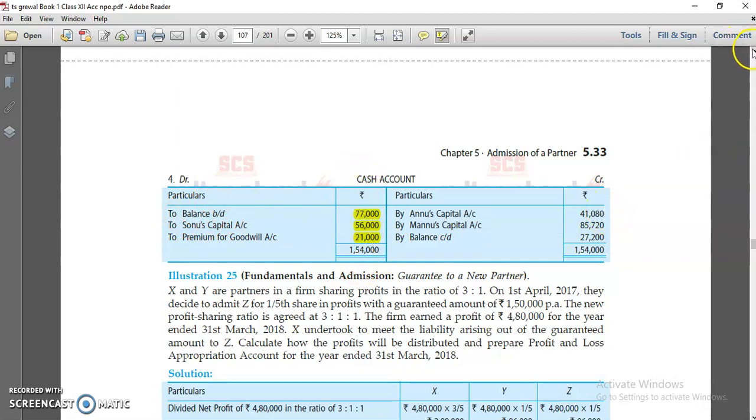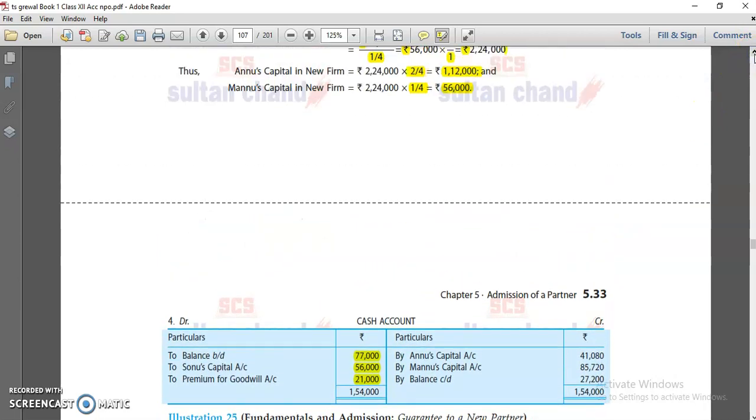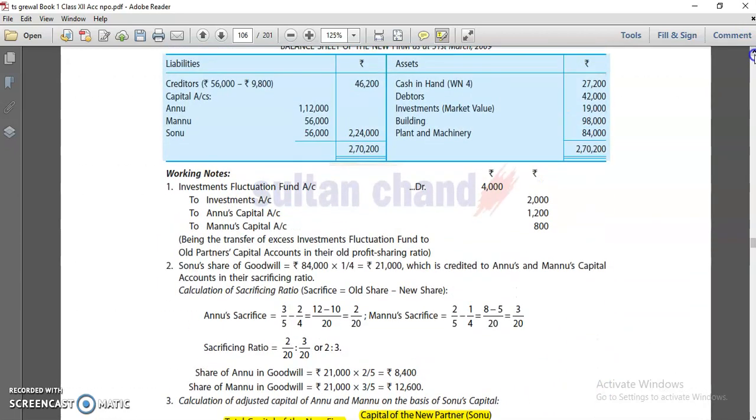This is the cash you have, which you are paying to Anu and Manu. This is what we deducted. Anu capital, Manu capital. Balance carried on comes 27,200. This would be your closing balance of cash, which you have to show in your balance sheet.